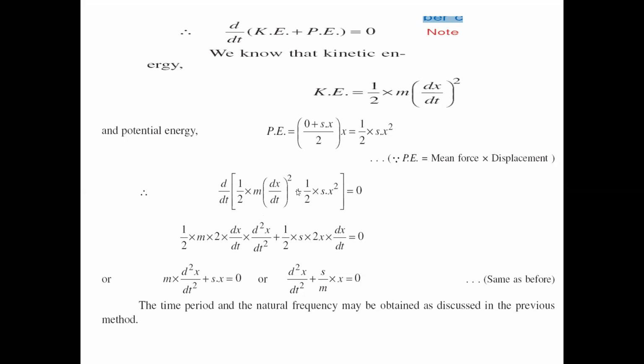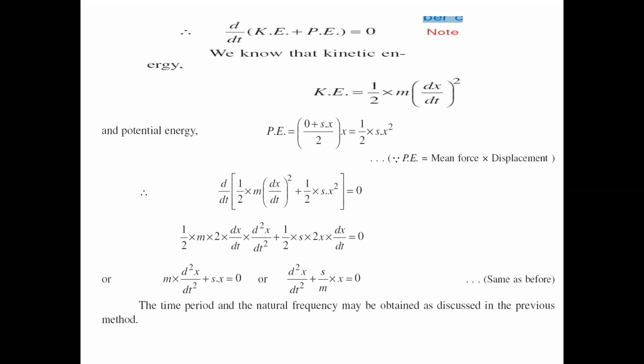Why? Because the term is not differentiated with x, that's why dx by dt is repeated here. Now simplifying the equation, the common terms are taken out to the right side.